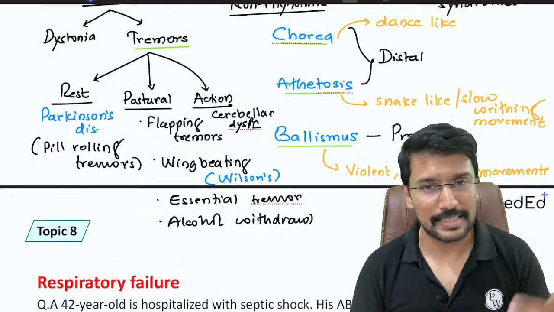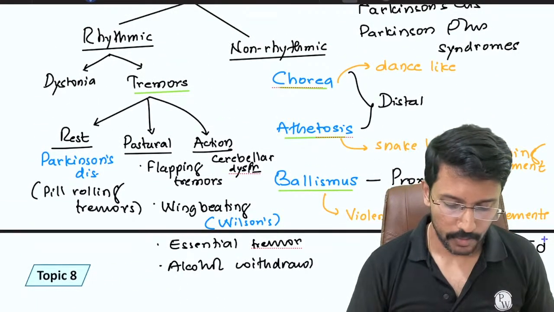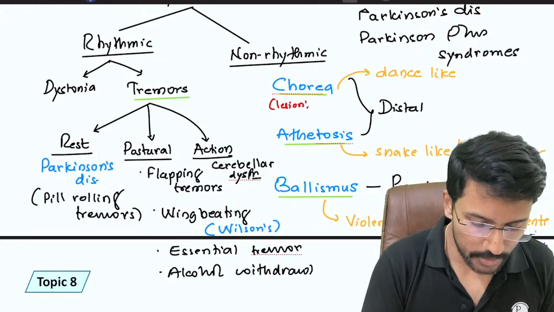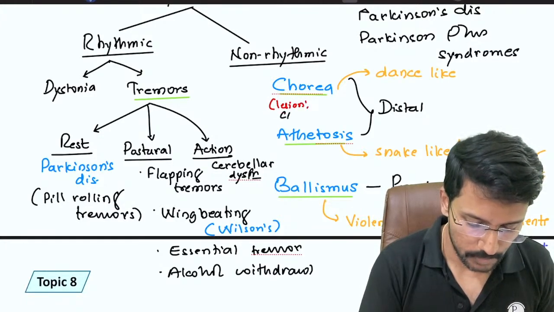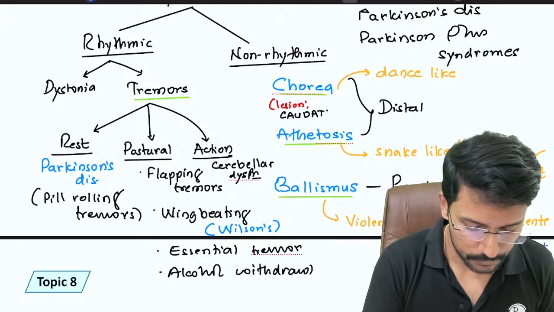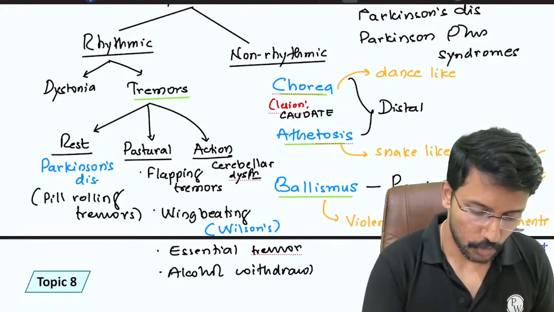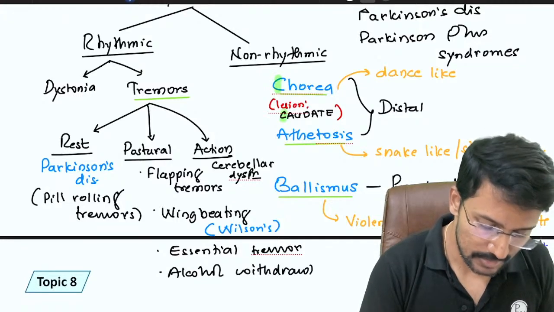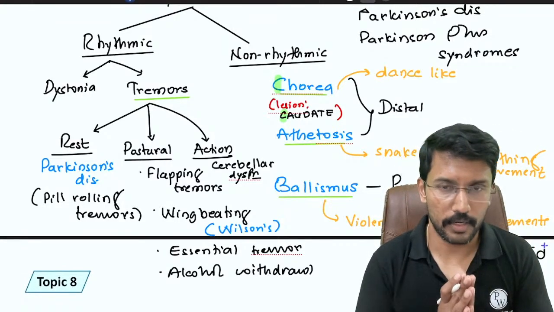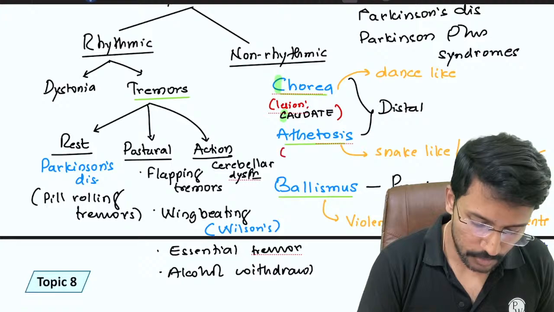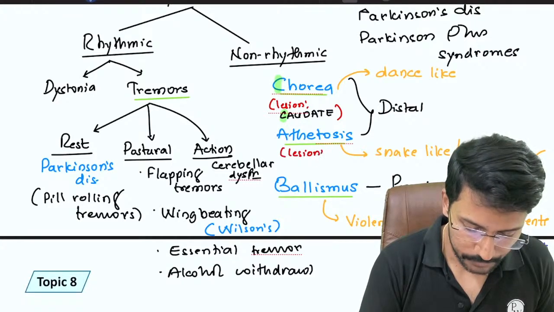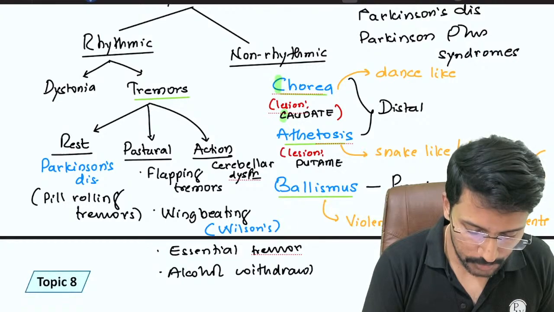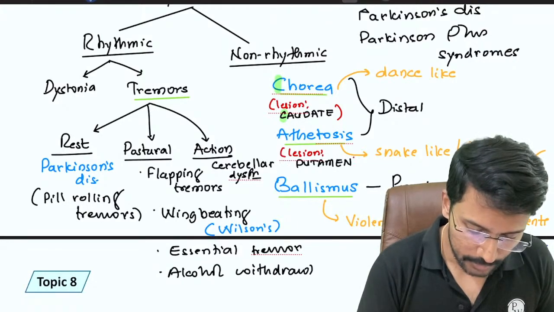Action tremor, cerebellum. Okay. So the site of lesion for chorea is in the caudate nucleus of the extrapyramidal system. The lesion of the caudate nucleus produces chorea. Easy to remember because it is C for C: chorea for caudate nucleus. Athetosis is generally due to a lesion in the putamen. Again, putamen is part of our extrapyramidal system. So when you have a lesion in the putamen, you can develop athetosis.